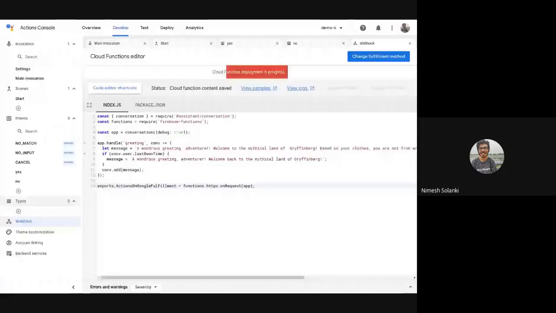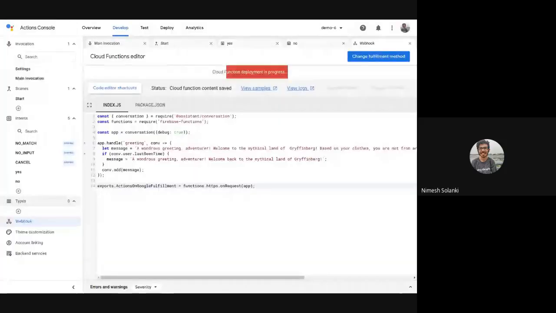In conversational design, it is called a happy path and a sad path. The happy path is when the user follows the exact path we expected, follows all the instructions, and responds properly. But if something goes wrong, then we need to handle some edge cases. For example, if the user says something random out of nowhere, we need to handle that also. That will be handled in types. Currently we are in webhook. We already saw intents, scenes, and main invocation.